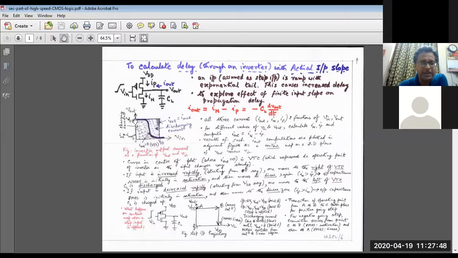So here also, in the middle lies the voltage transfer characteristic, or the DC operating point, which corresponds to IP equal to IN, where I out equal to 0. So this corresponds to the DC condition. For the varying conditions, if you have a step waveform, you go to the rightmost point and then come back like that. While this is for a positive going step, this is for a negative going step.